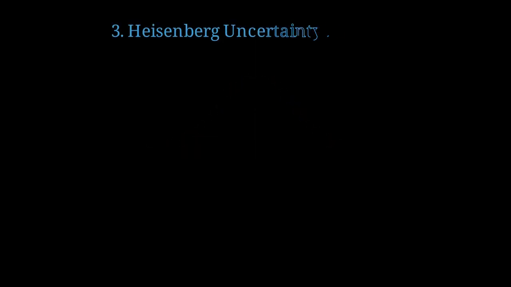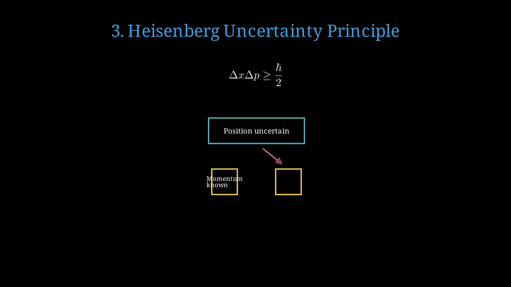The uncertainty principle reveals fundamental limits on what we can know. We cannot simultaneously know both position and momentum with arbitrary precision. The product of their uncertainties has a lower bound. If we know momentum precisely, position becomes highly uncertain, and vice versa. This is not a measurement limitation, but a fundamental property of nature.